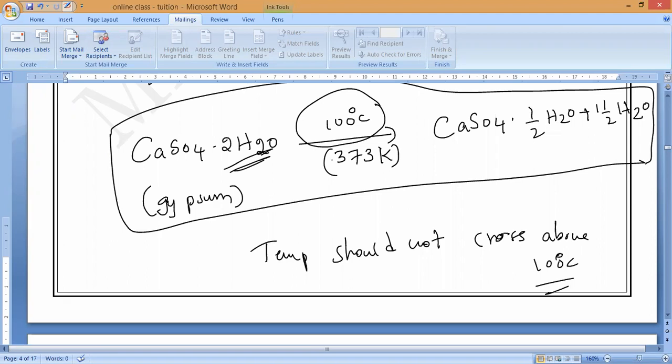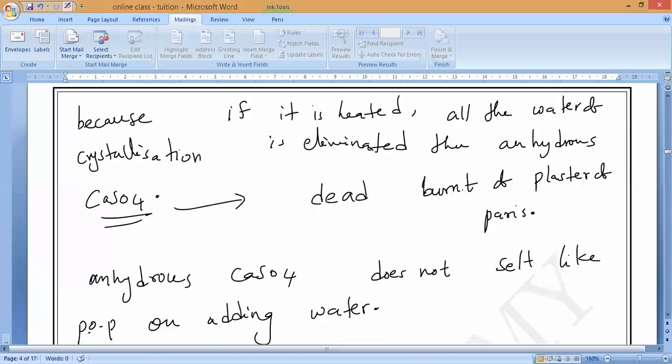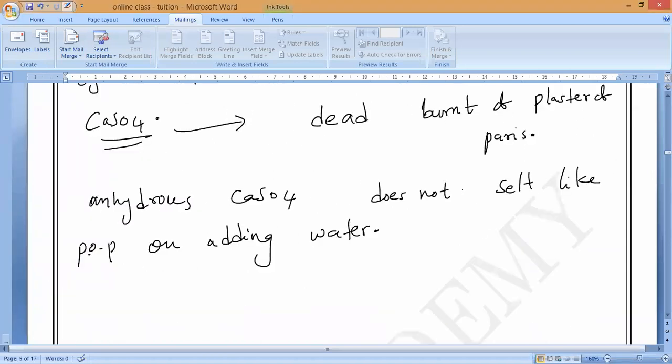So now this is what you should remember. Why should we maintain 100 degrees Celsius? Because there should be a reason, all of you. Nitish, Tarani, what is the reason behind why we should keep it? Because if it is heated above 100 degrees Celsius, there is complete loss of water of crystallization. So it will become what? Anhydrous calcium sulfate, which does not behave like POP. That is the reason behind it.